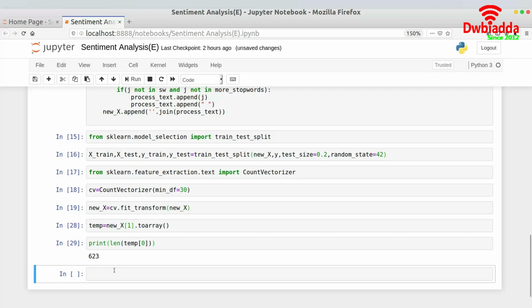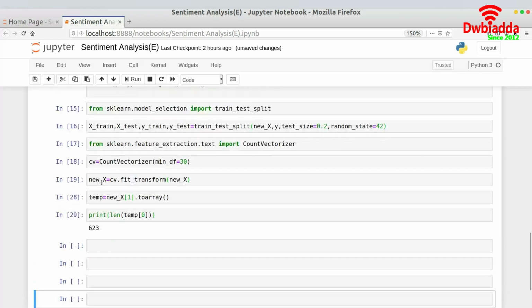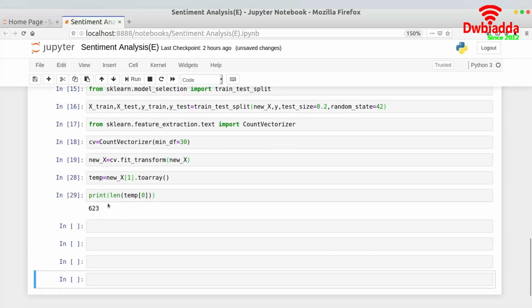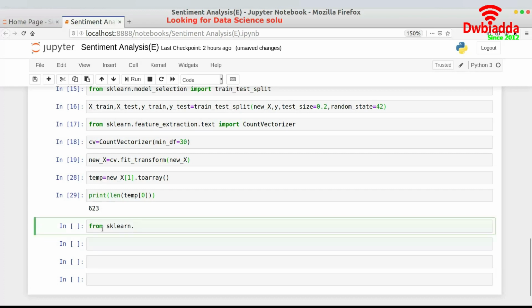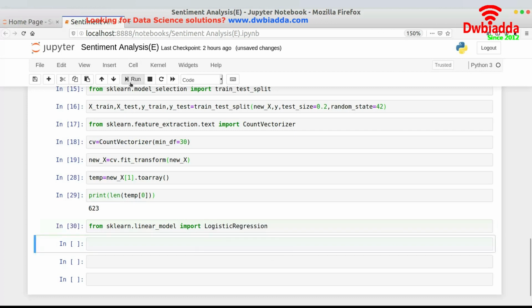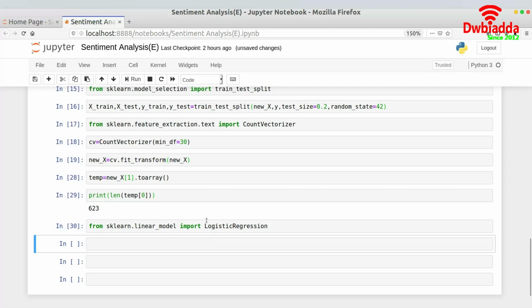Now, if you're interested in applying some machine learning models to the bag of words model, we can do that as well. We would look at logistic regression and naive Bayes. So let me do this for you. From sklearn dot linear model, import LogisticRegression. Logistic regression is a classification model, and because sentiment analysis is a classification problem, we can use logistic regression here.